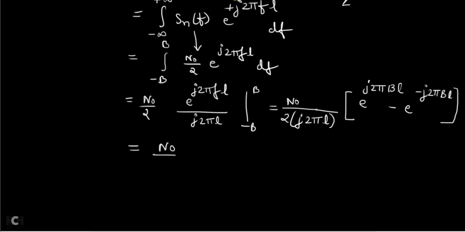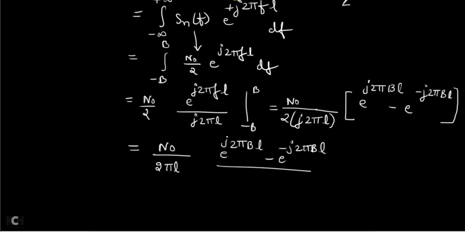So you take n naught divided by 2 pi l, and the remaining thing is e power j 2 pi bl minus e power minus j 2 pi bl divided by 2j. Now what is this term called?